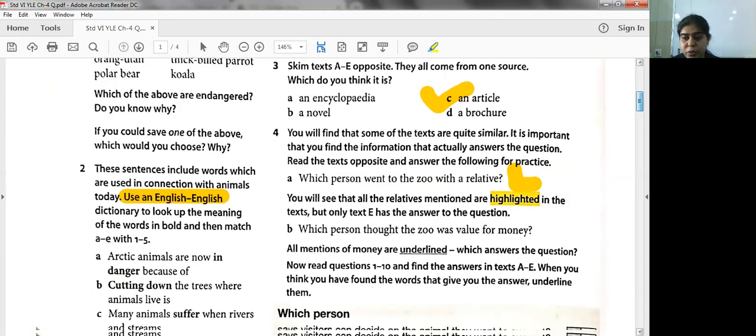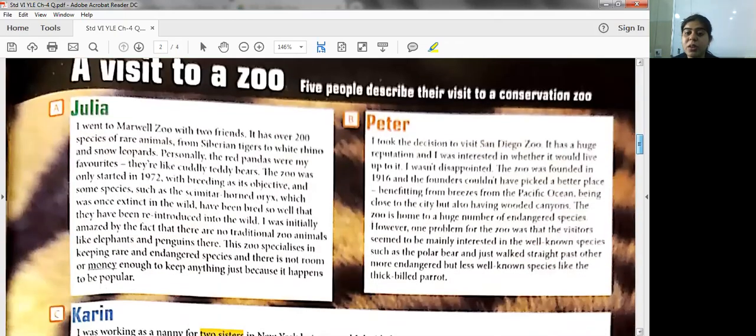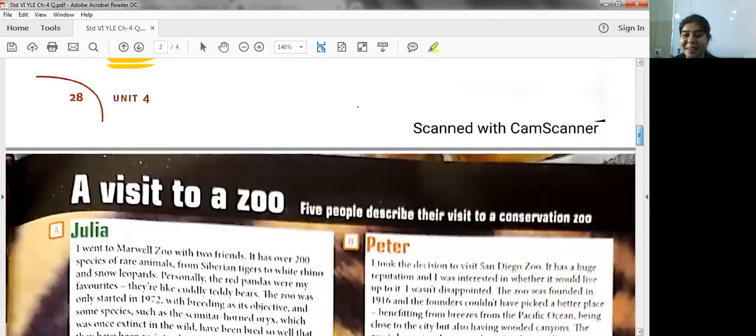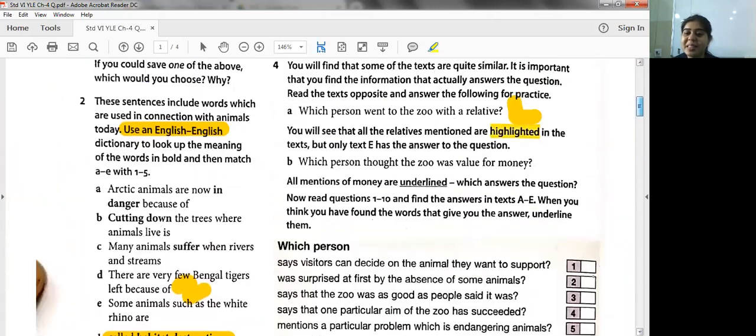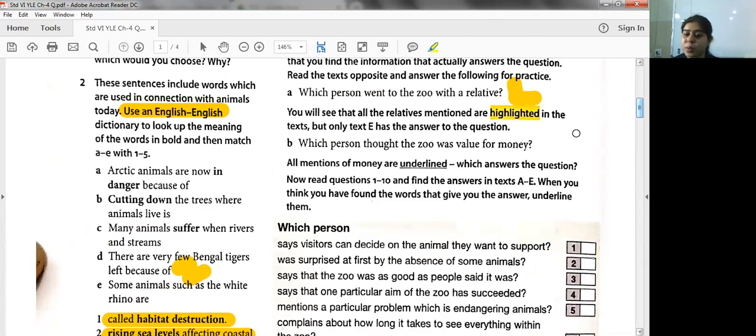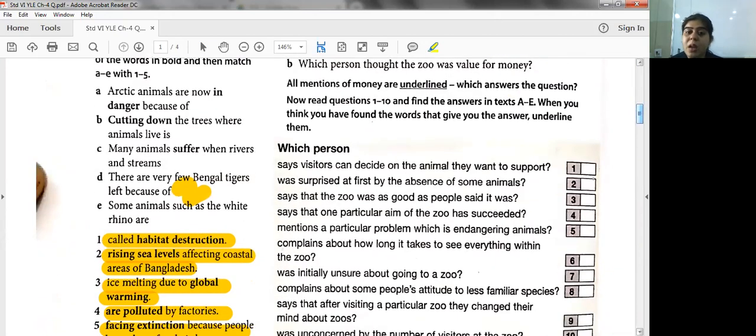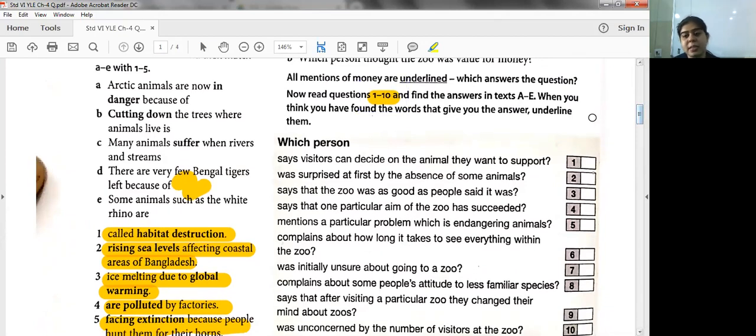So again, you all are going to read the text and you all are going to answer the question. I'm not displaying the answer right now. I'll be displaying it afterwards, but it is important that you pause the video, read the text and answer the questions. Now read questions 1 to 10. So these are your questions number 1 to 10. And find the answers in texts A to E.